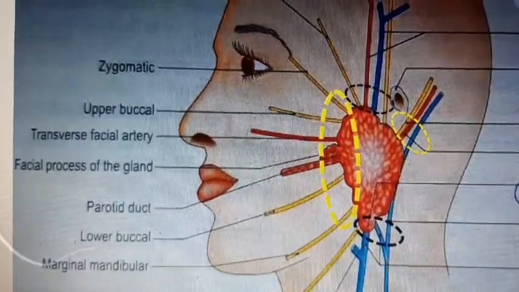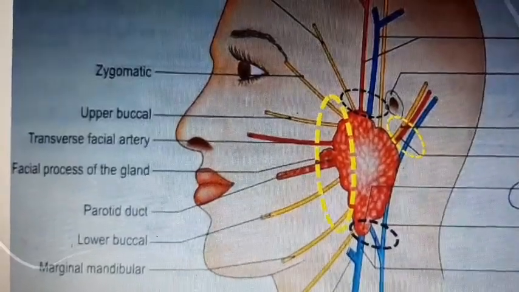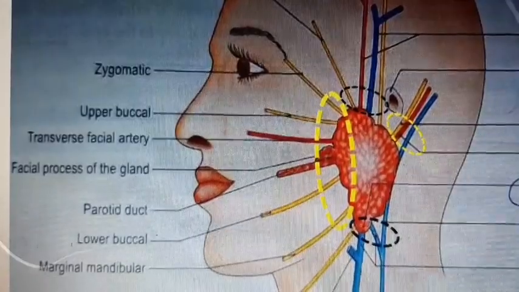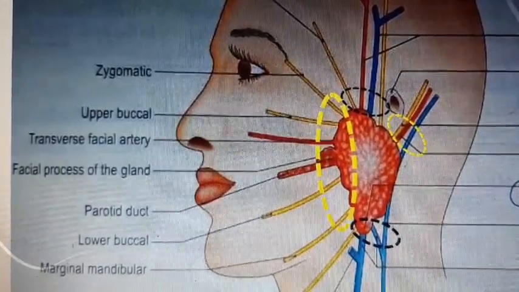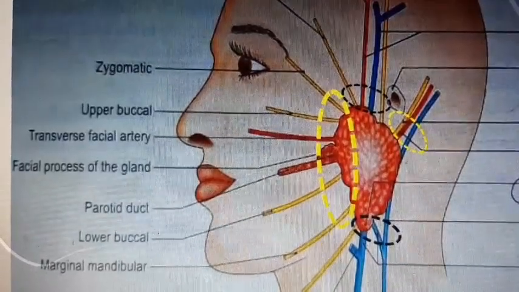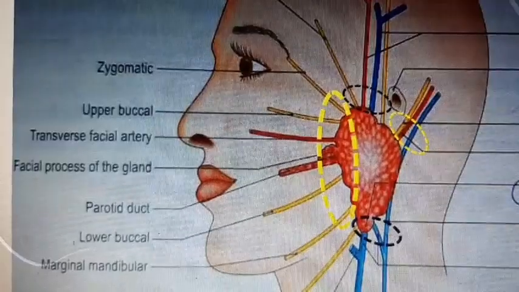You can see the atlas. The large yellow circle indicates the relating structure of the anterior border. I am repeating once again. First one is zygomatic branch of facial nerve. Second one is upper buccal branch of facial nerve. Third one is transverse facial artery and vein.